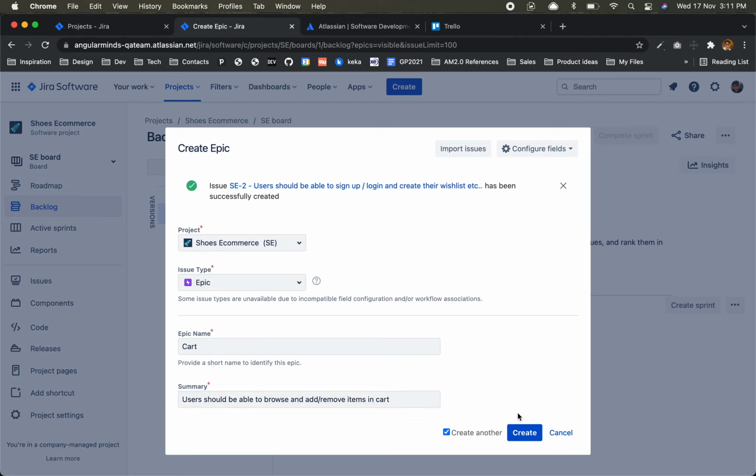Basically cart is not just about adding and removing, there are many other things also, so that's why I was trying.